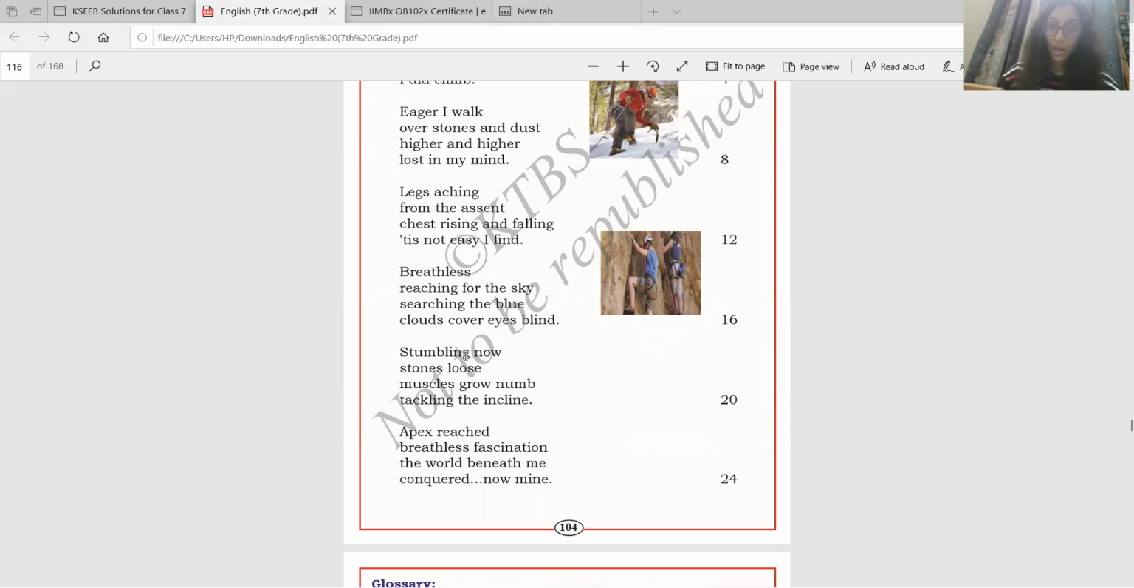Next, stumbling now, stones loose, muscles grow numb, tackling the incline. Muscles grow numb means she can't feel her muscles anymore because of the pain that she has gone through by climbing the mountain. Apex reached, breathless fascination.